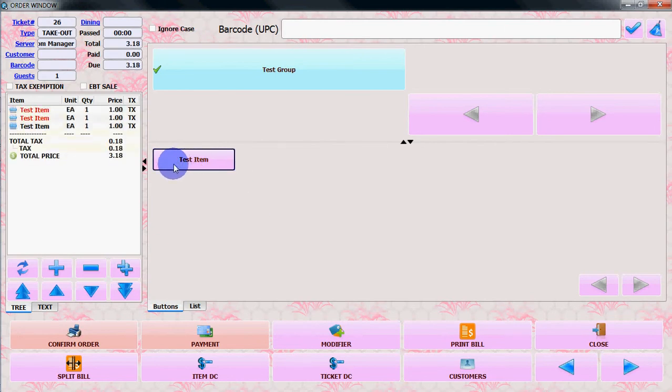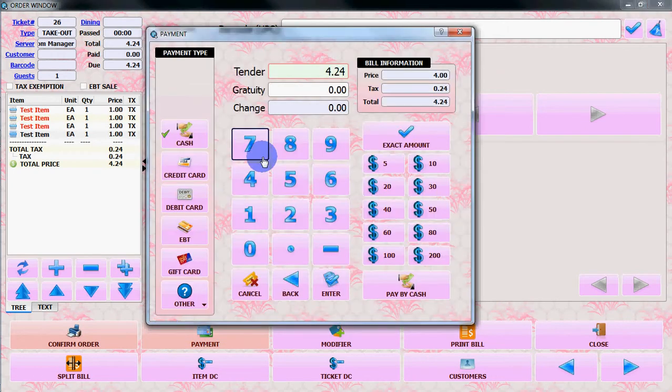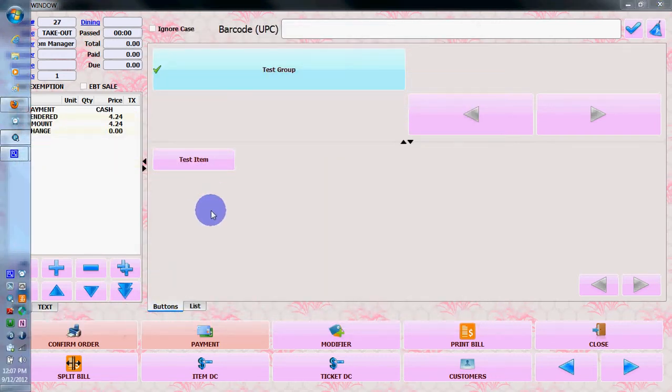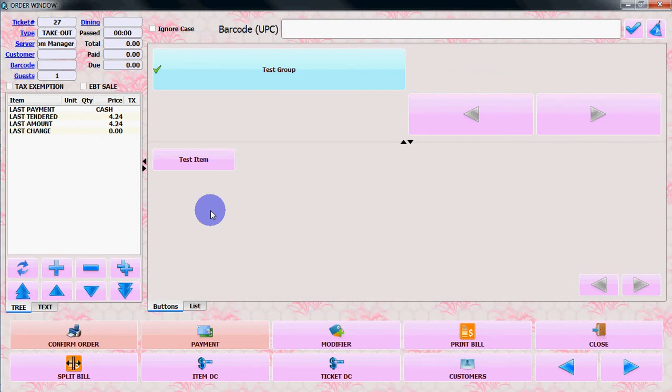So we have 3-4 items in the bill. Let's go to payment. Let's pay by cash, exact amount, pay by cash. So once it prints your receipt, you'll get a receipt number, or you will see the ticket number. You can find the bill. If you want to recall the bill, you can find it by ticket number or by receipt number.